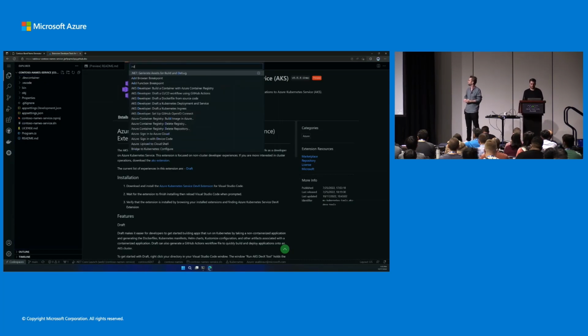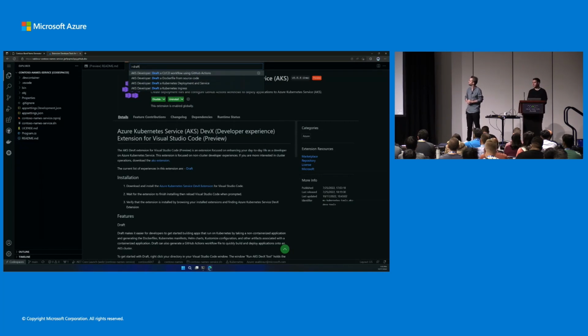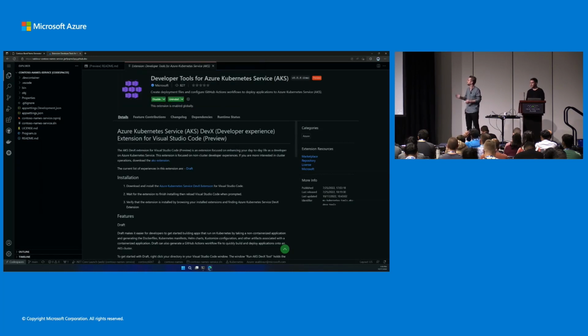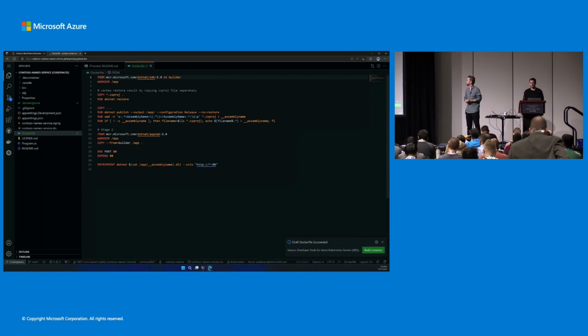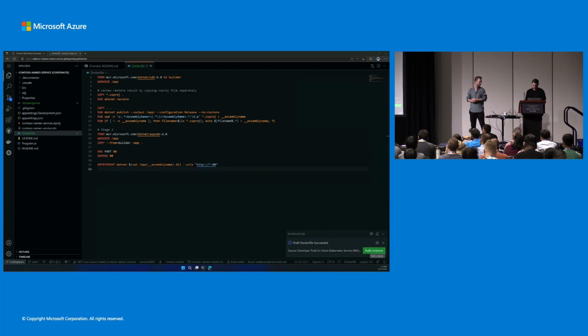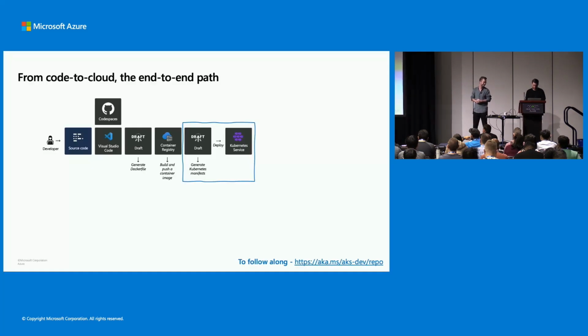So open up the command palette and search for Draft. You can see a few options in there, and we'll select Dockerfile. Then you'll be asked to insert a few things, right? Your source directory, your language, your language version, and the port that you'll be running on. And as you can see, it generates a Dockerfile, no problem. Awesome. All right, so we got our Dockerfile generated.